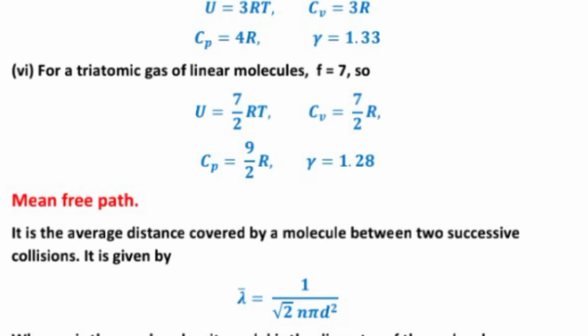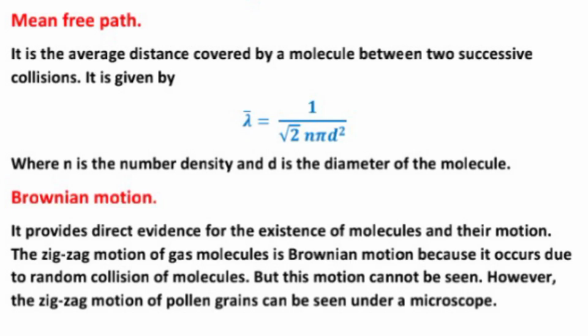Mean free path. What is mean free path? It is the average distance covered by a molecule between two successive collisions. It is given by lambda bar equal to 1 upon under root 2 n pi d square, where n is the number density and d is the diameter of the molecule.